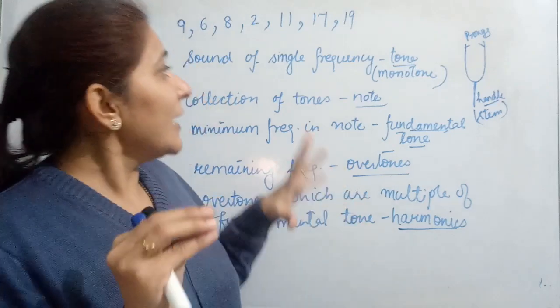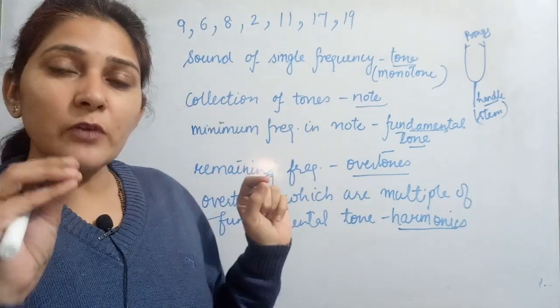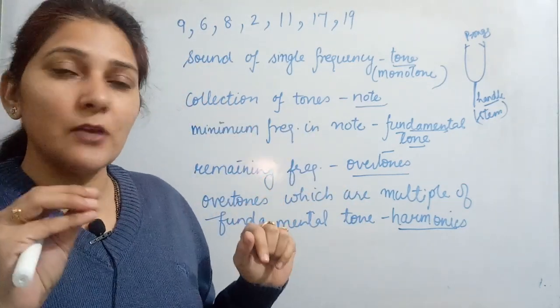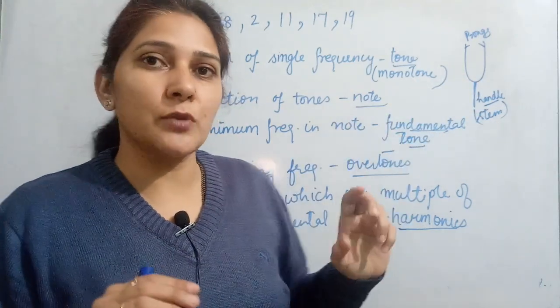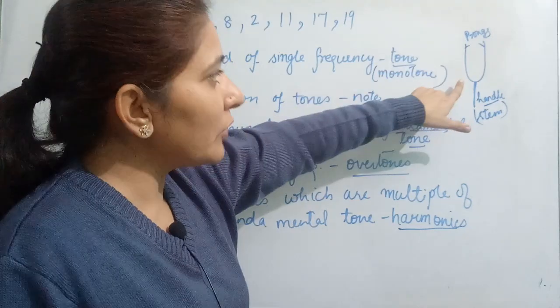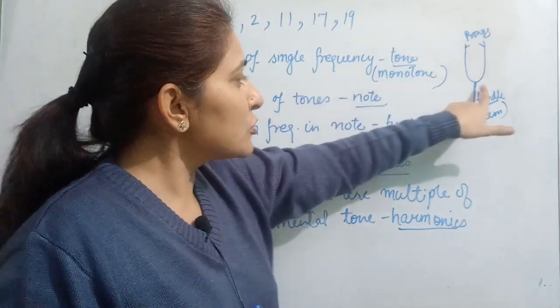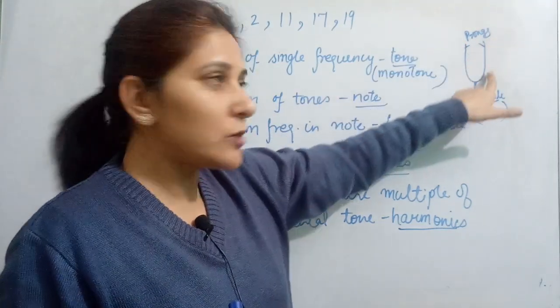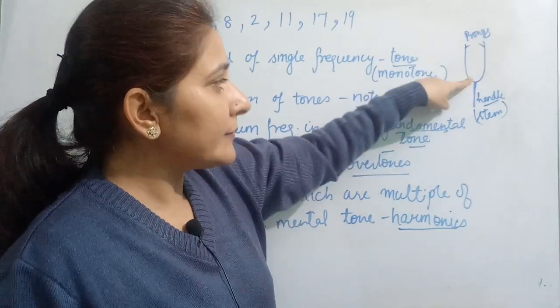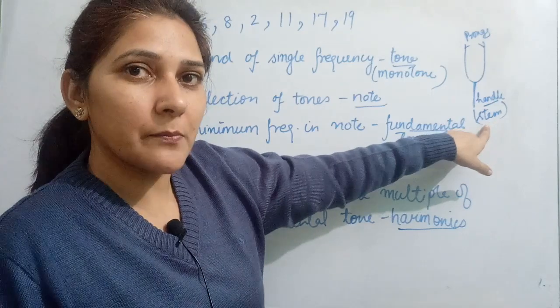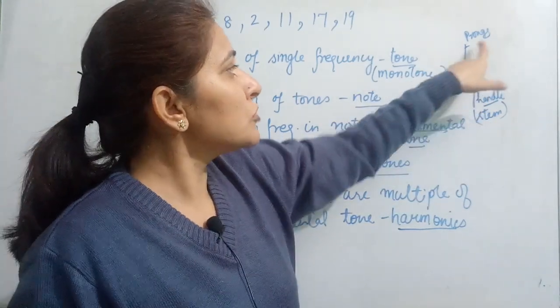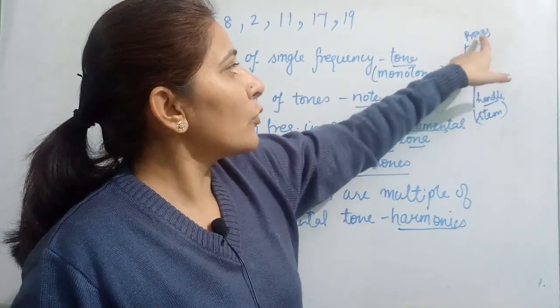Okay, so when we are talking about the instrument which is used to produce sound of single frequency, that is known as tuning fork. This is how tuning fork looks like. It has a U-shaped metallic strip. इसका एक U-shaped metallic strip होता है, and then it has a handle made up of same metal. This handle is also known as stem. These two U-shaped strips are known as prongs.